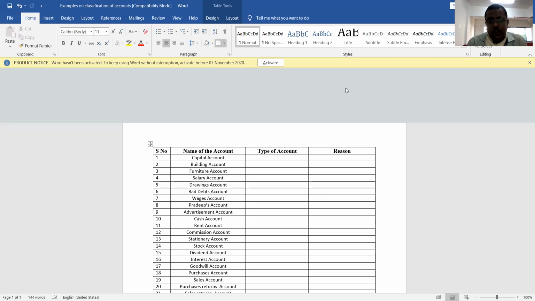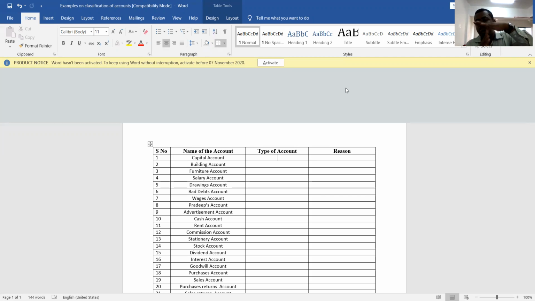First of all, as we all know, an account is nothing but a format, or a pro forma, in which the summarized information relating to a person or institution or any of the things or services is recorded. That particular format or pro forma is known as an account.